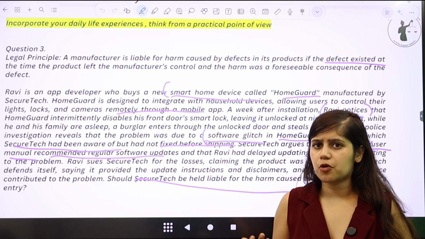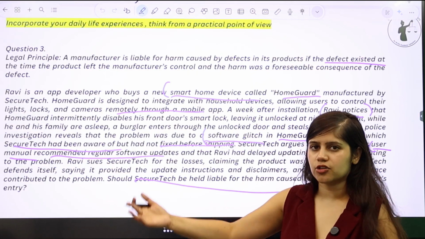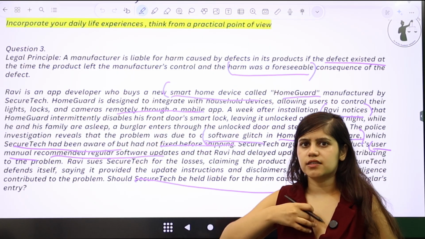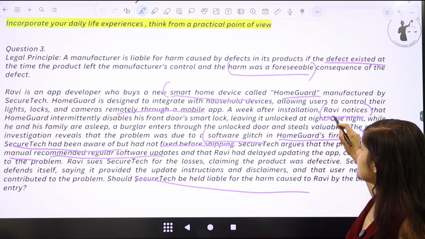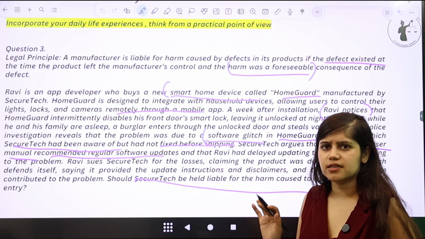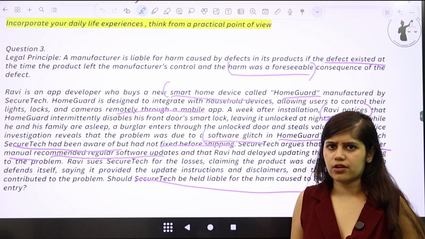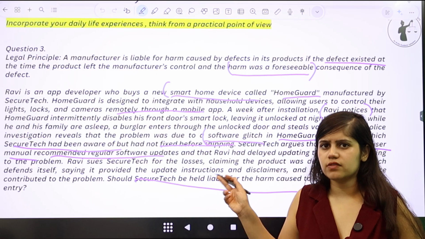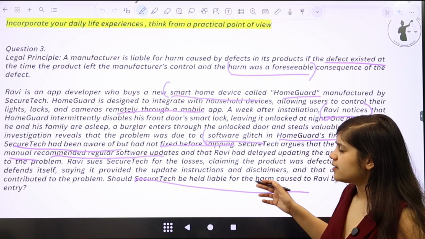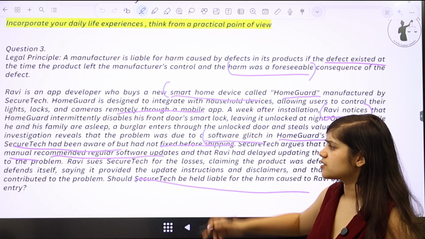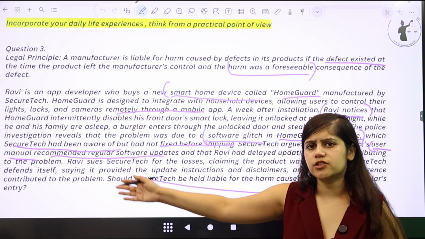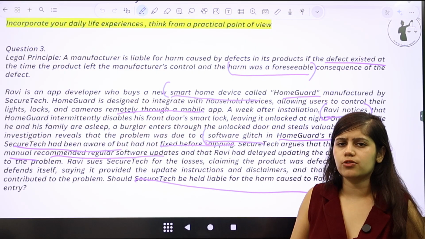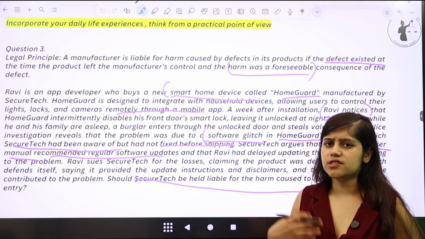Now, if you're taking SecureTech's side, what you can say is that the harm was not foreseeable because of two things. First, Ravi had already noticed that HomeGuard was intermittently disabling, which means he already knew that some glitch existed, so to the extent that he did not inform the company or take measures to solve the problem, he is also culpable to some extent. Second, they can say the harm was not foreseeable because they had already sent a user manual which recommended regular software updates, and since it is the user who did not do it, the harm was not foreseeable for them. This is what SecureTech would argue.